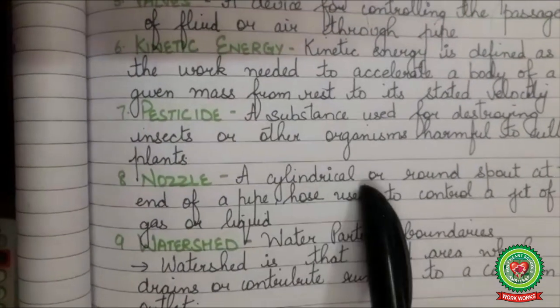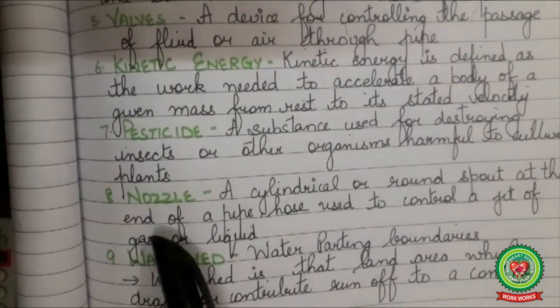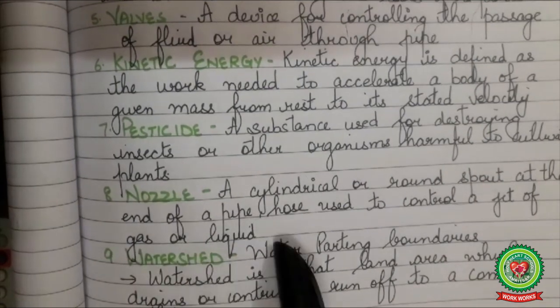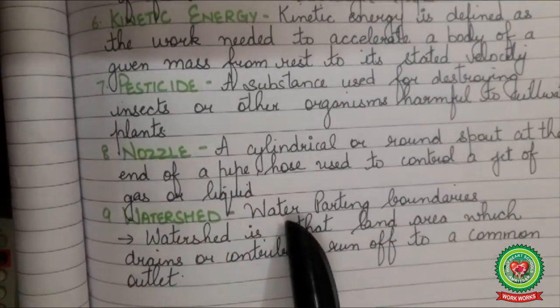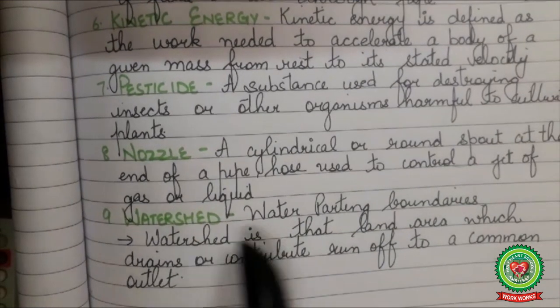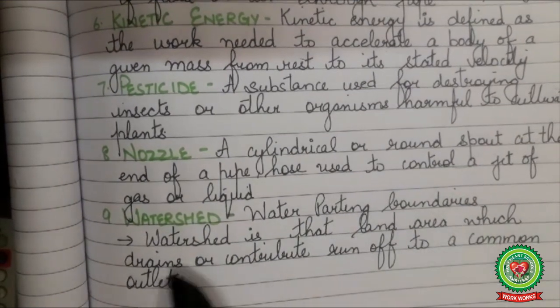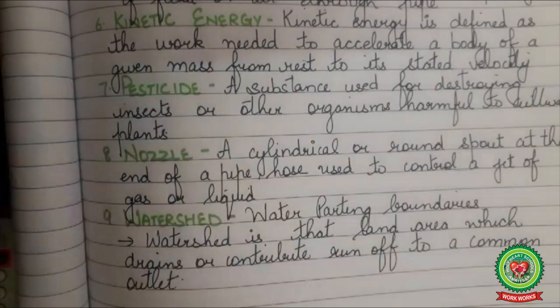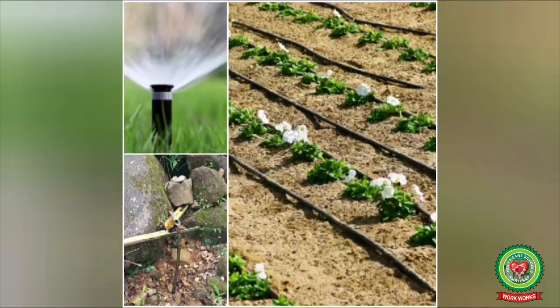Nozzle: a cylindrical or round spout at the end of a pipe or hose used to control a jet of gas or liquid. Watershed: water parting boundaries; a watershed is that land area which drains out or contributes runoff to a common outlet. So let's start.